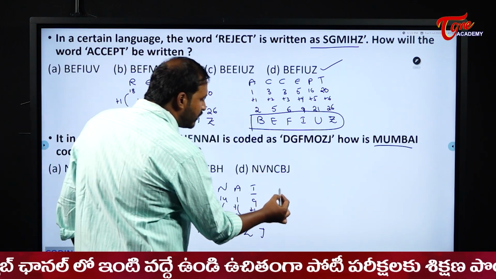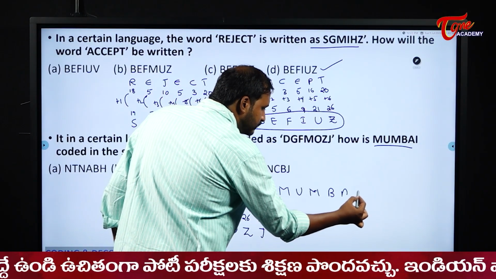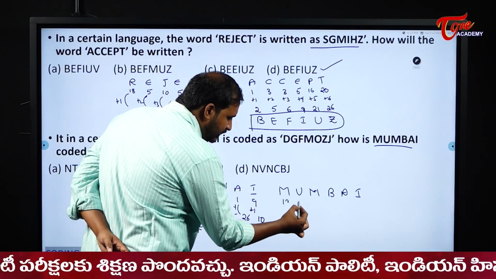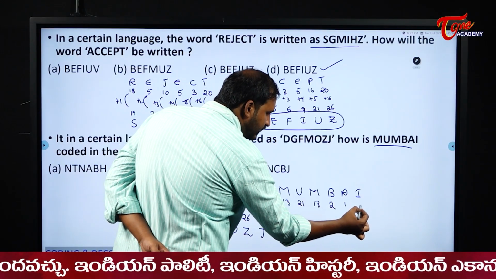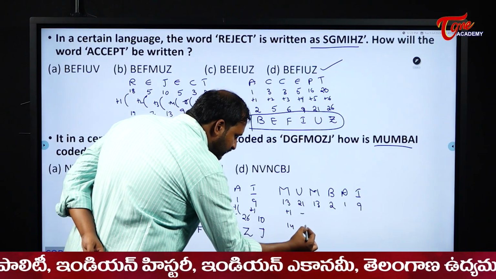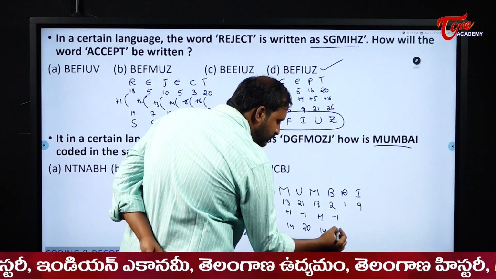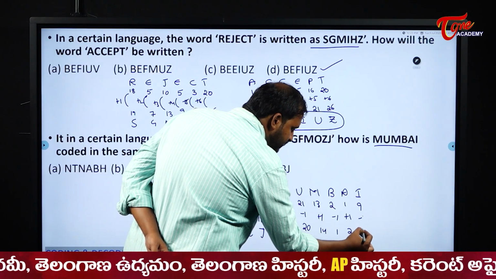So what happens to Mumbai now? MUMBAI. So now the same logic applies for Mumbai. First of all, write down the place values 13, 21, 13, 2, 1 and 9. Now plus 1 means it becomes 14, minus 1 means it becomes 20, plus 1 means it becomes 14, minus 1 means it becomes 1, plus 1 means it becomes 2 and minus 1 means it becomes 8.